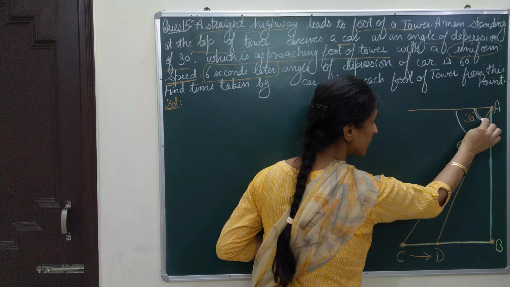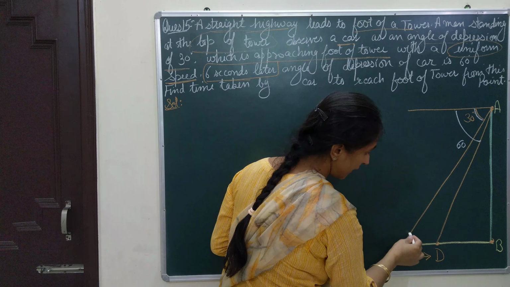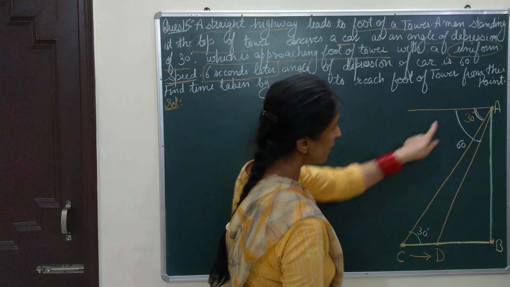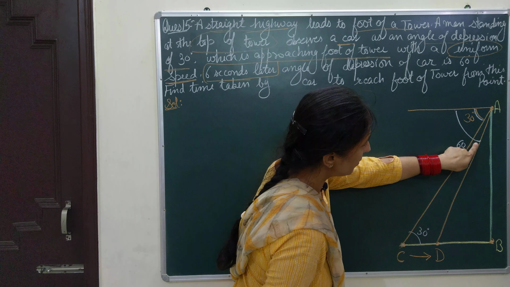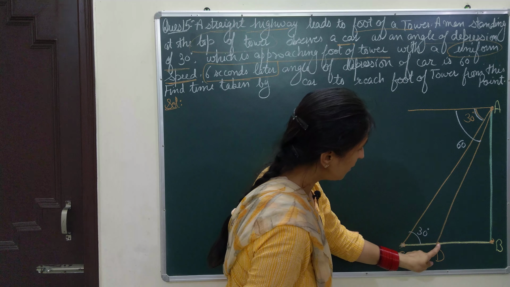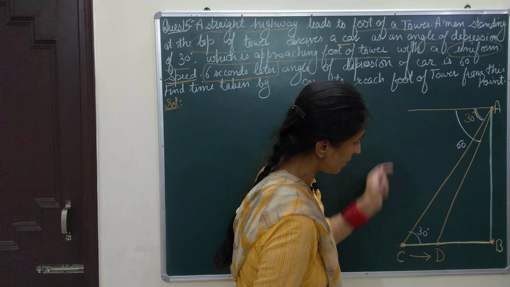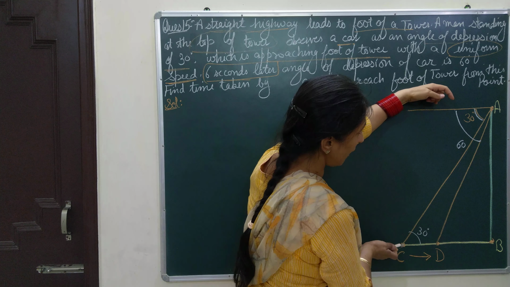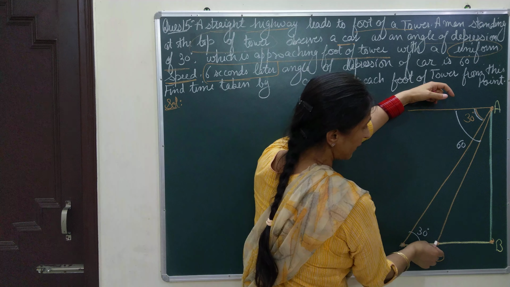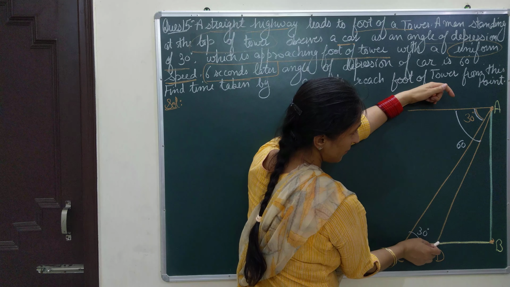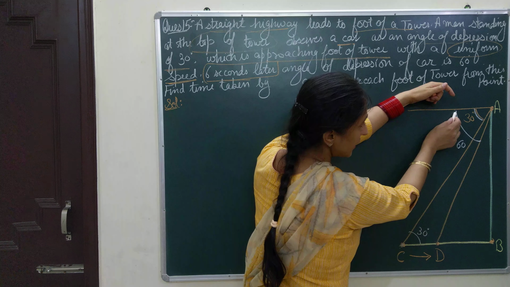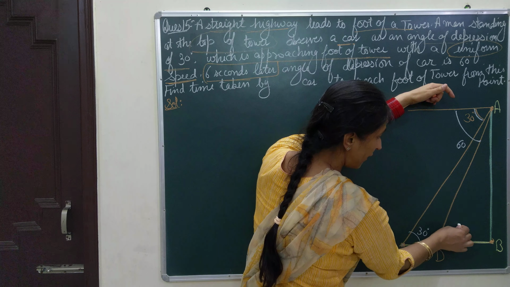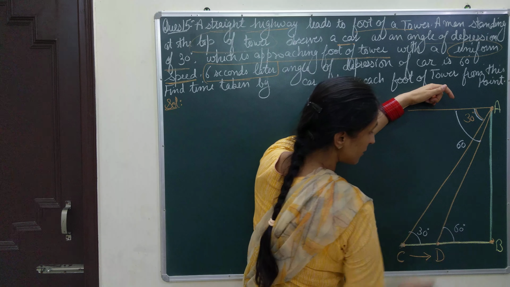So if this angle is 30, I can see that the alternate interior angle is also 30 degrees. In the same way, this angle is 60 with line AD between two parallel lines, and AD is acting as a transversal. With line AD a 60 degree angle is formed, and on the opposite side the alternate angle will be 60 degrees.